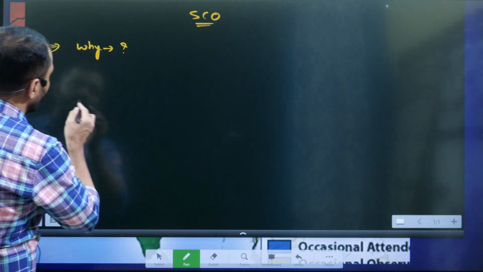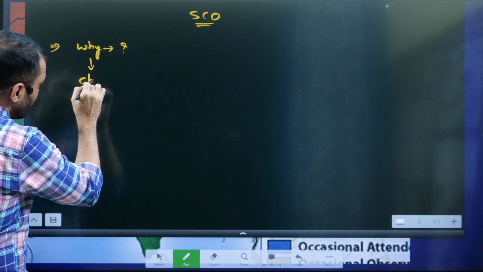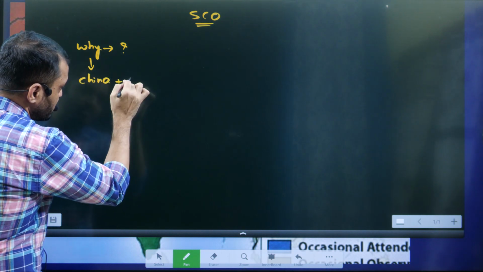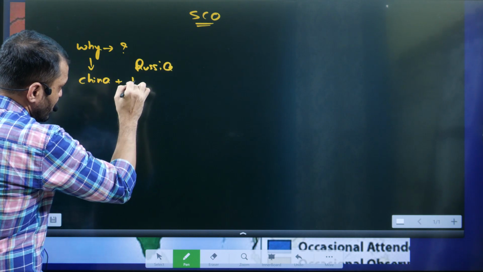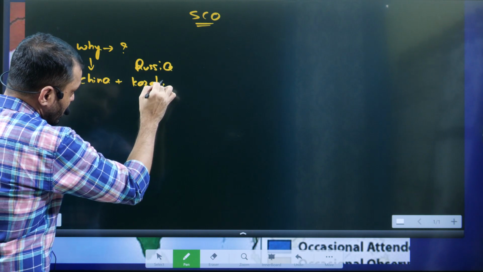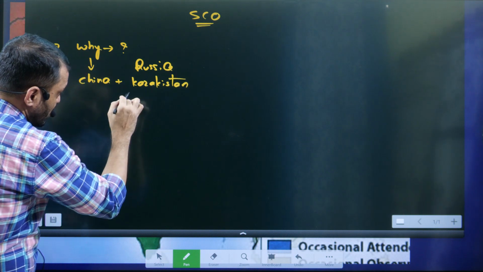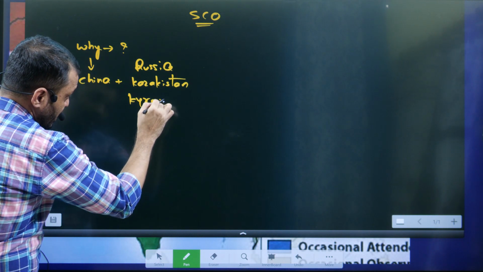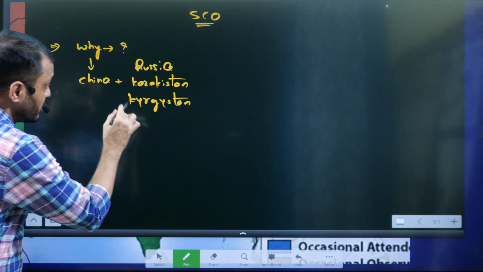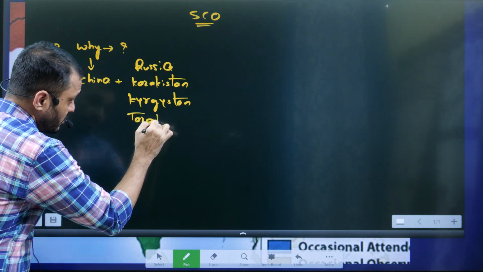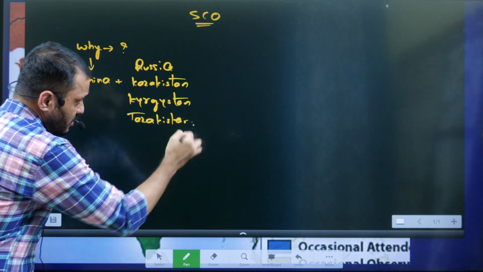So China wanted to have good relations with Russia, Kazakhstan, Kyrgyzstan and Tajikistan, like I showed you in the map.